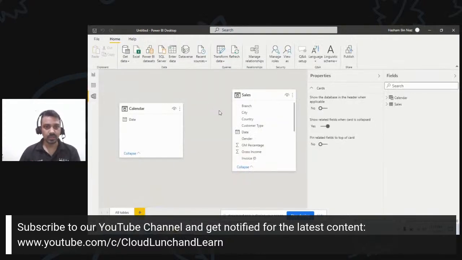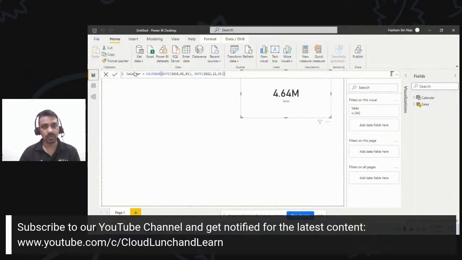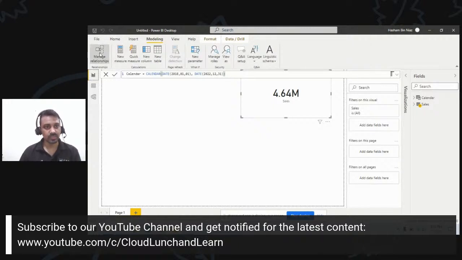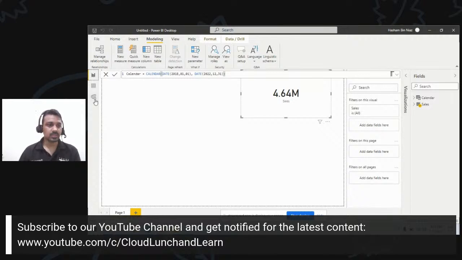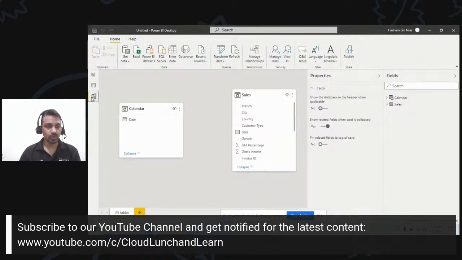And I can make a connection here. So I will go into my home tab. I can do it in different ways. In my home tab here, I can go to modeling, and then go to manage relationships. This is one way of creating a relationship between the tables. The second way, I can go to the model view, and then I can click on manage relationships.